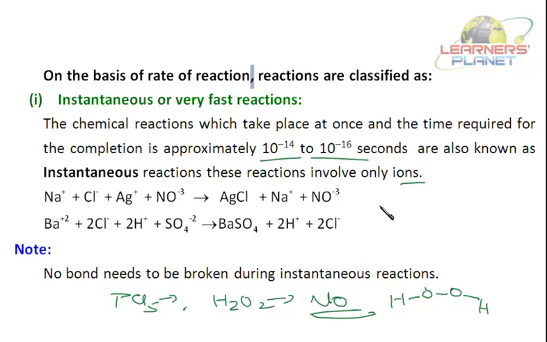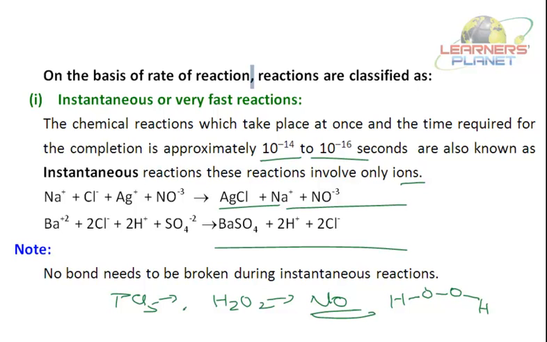There is just electrostatic force of attraction between the ions, which is to be broken. So as soon as they are mixed in aqueous solution, these ions dissociate and combine to form new products. So remember, ionic reactions are instantaneous reactions and they take place in aqueous solution.